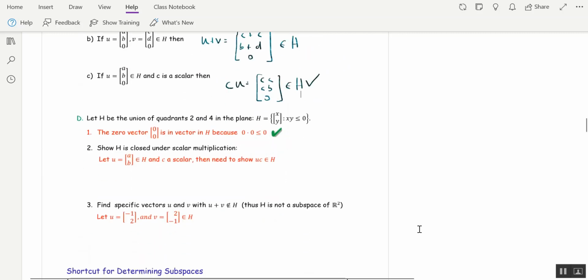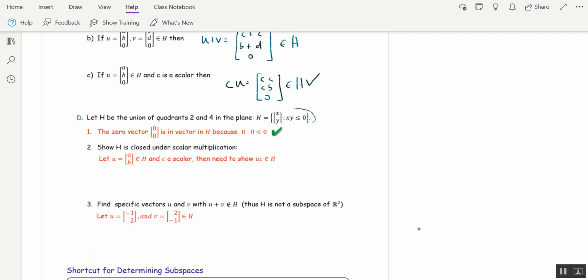Okay, another example. Let H be the union of quadrants 2 and 4 in the plane. So vectors in H look like this. If you're in quadrant 2 or 4, then the product of your coordinates is going to be less than or equal to 0. So the zero vector is in H, because 0 times 0 is less than or equal to 0, so that's no problem. We're going to show H is closed under scalar multiplication. So we take a vector u in H, and let c be a scalar. Let's look at cu. Usually we do scalar multiplication on the left. cu is equal to (ca, cb).